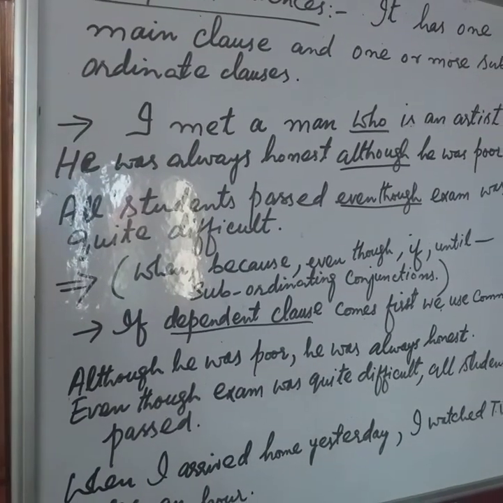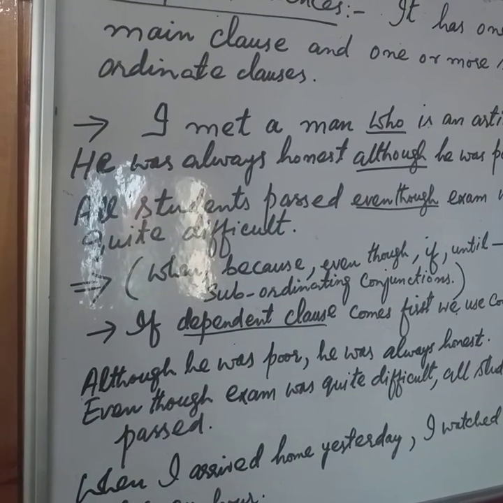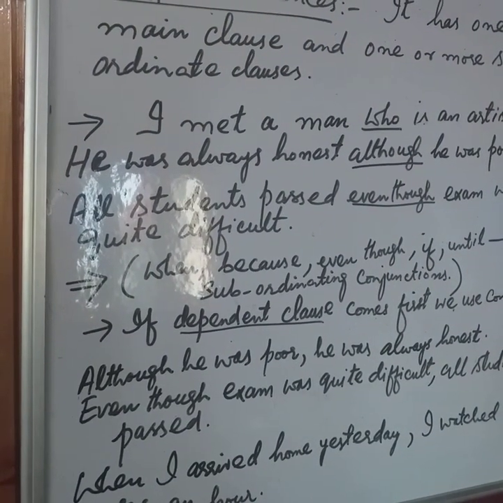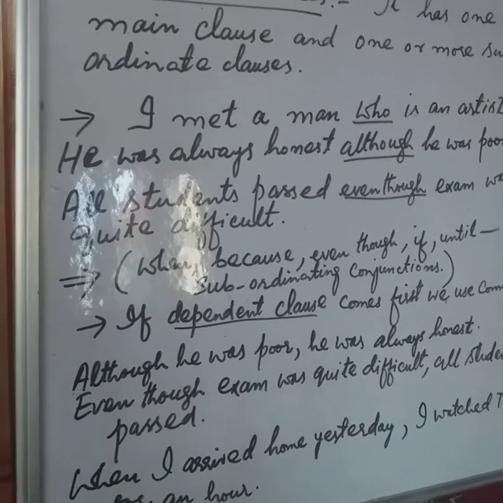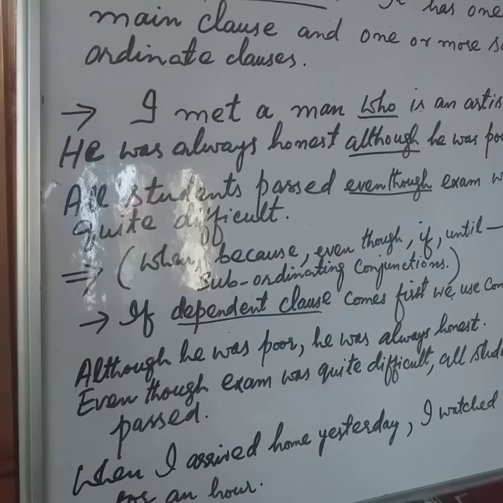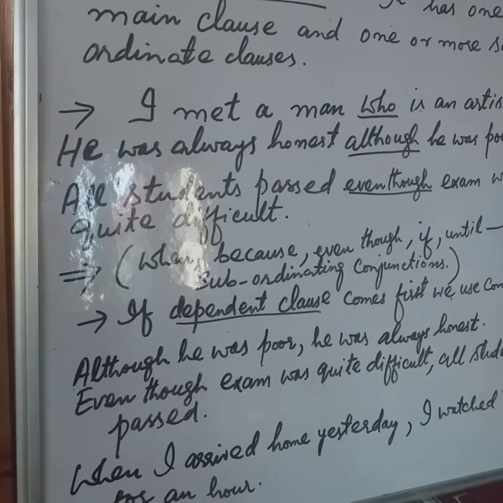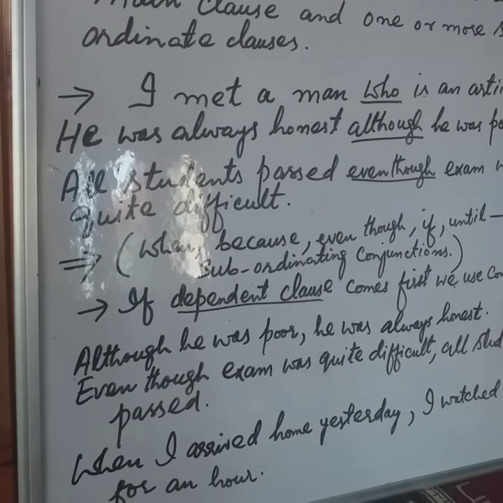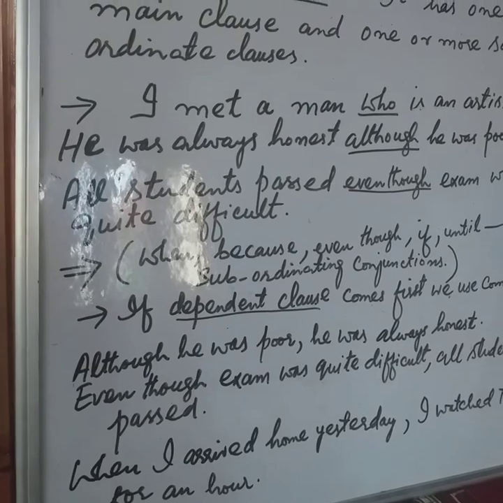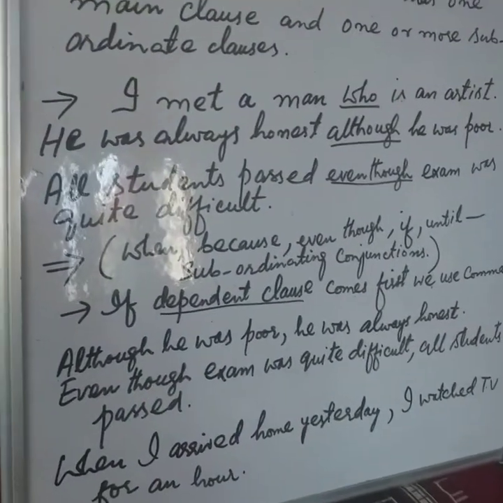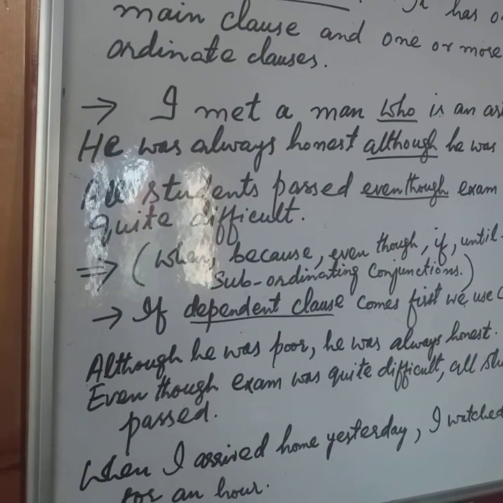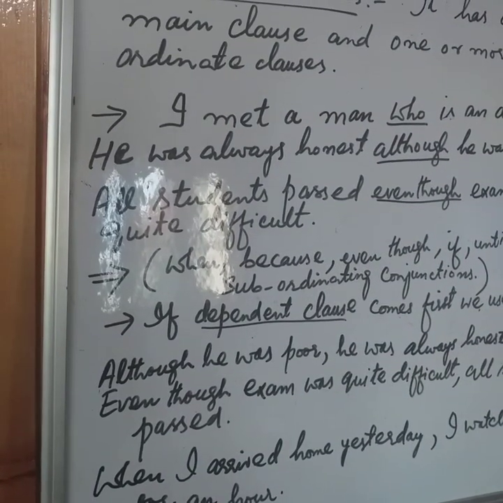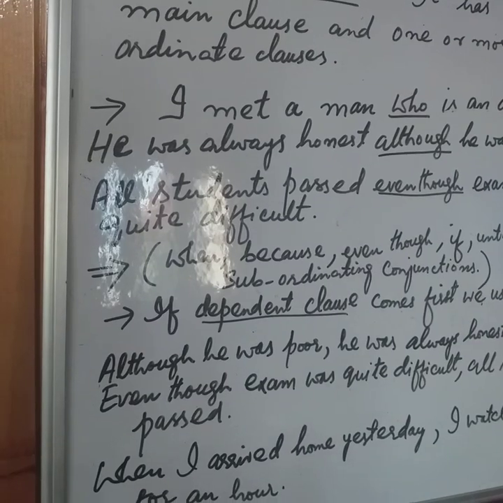Dear students, if somehow dependent clause comes first, we make the use of comma. So you find that there is dependent clause, there is independent clause. If independent clause comes first, we don't make the use of comma. But if somehow dependent clause comes first, we make the use of comma. Here are certain examples. I have reversed them. Although he was poor, he was always honest. Although he was poor is a dependent clause. It comes first, then definitely we have to make the use of comma. He was always honest. Okay.